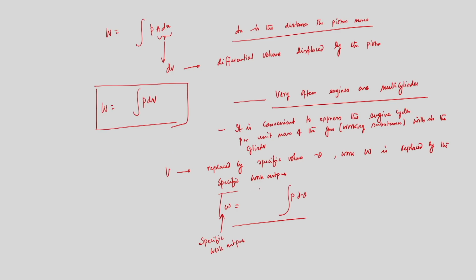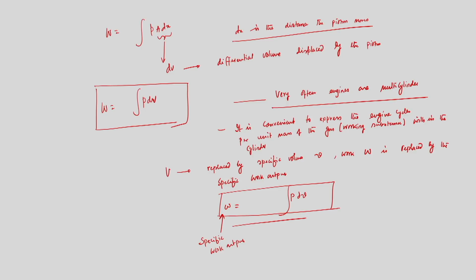Then because we have a multi-cylinder engine, the total work output will come from different cylinders. So, it is always convenient to consider how much work we supplied to the engine, or how much air-fuel we have supplied to the engine, and then the volume V is replaced by the specific volume, and work will be the specific work output. So, specific work output will be equal to P dv, and this is very important for the multi-cylinder engine. Fine. Again I am telling, this is the work output from the engine, and we can directly get it from the PV diagram only by calculating the area under the process line.